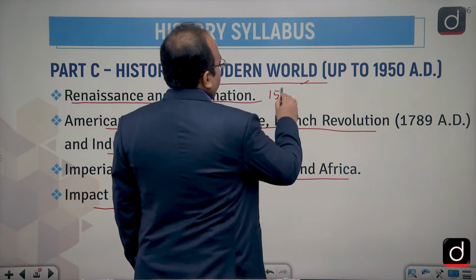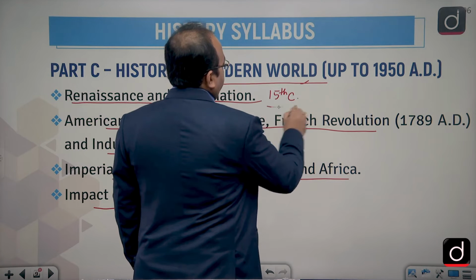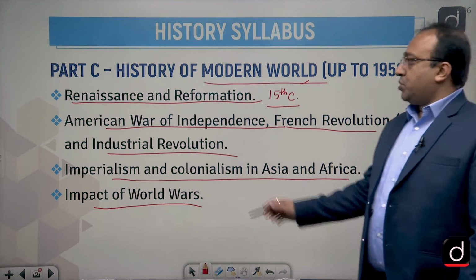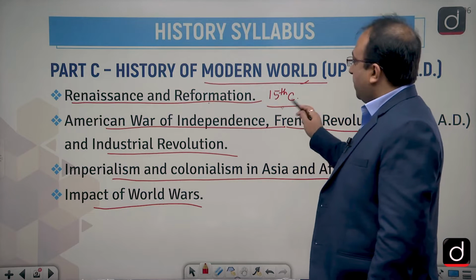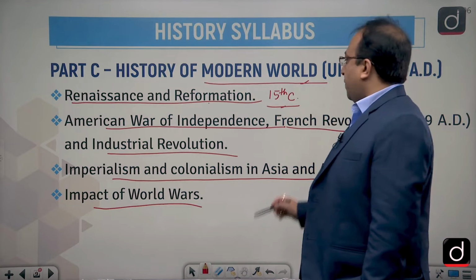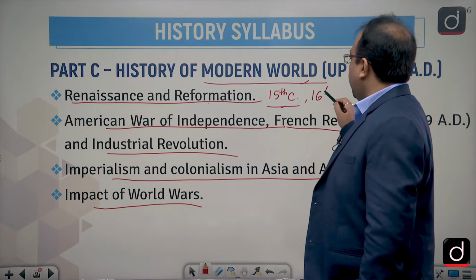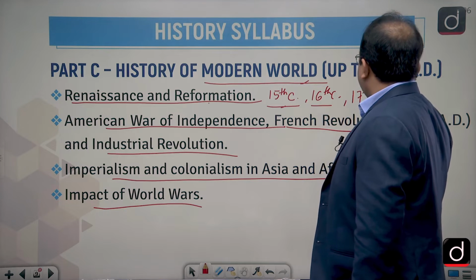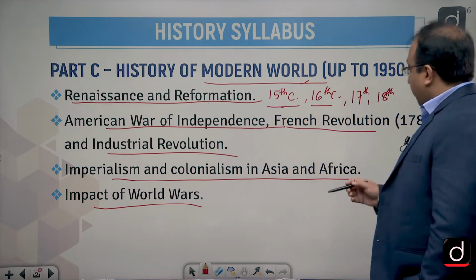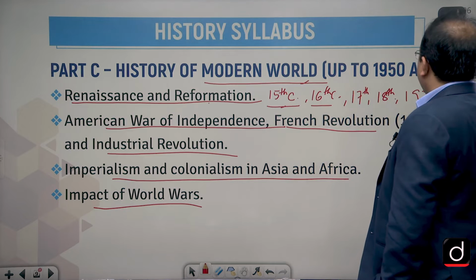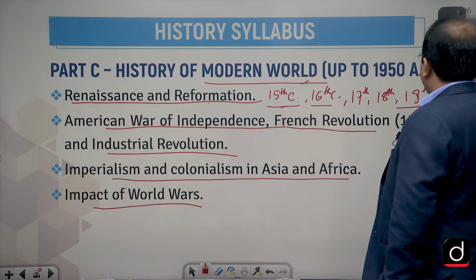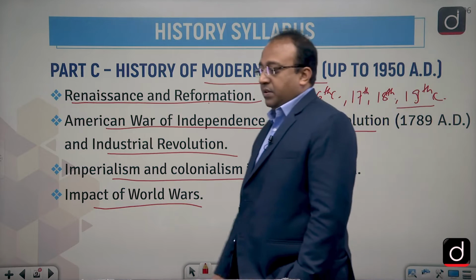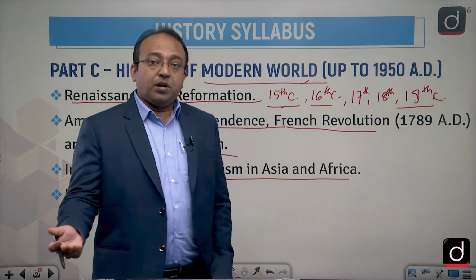The syllabus covers right from the 15th century onwards, because Renaissance took place in the 15th century. So 15th, 16th, 17th, 18th, and even the 19th century. The development of world history in all these five centuries is going to be very important.